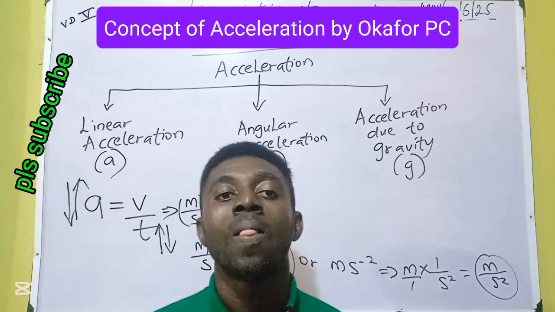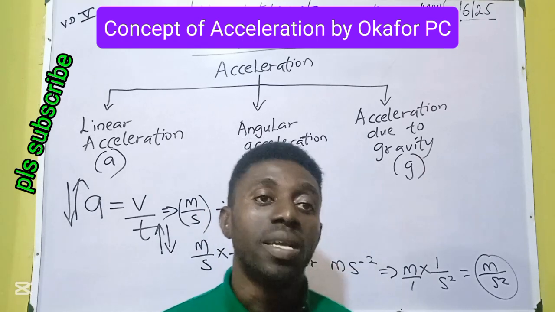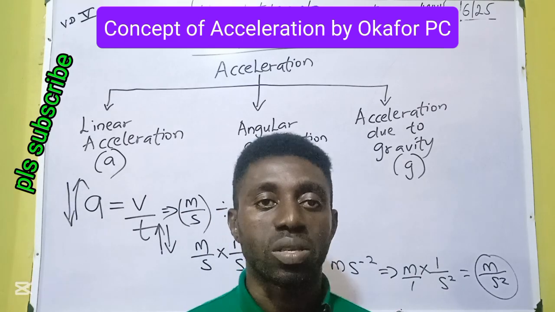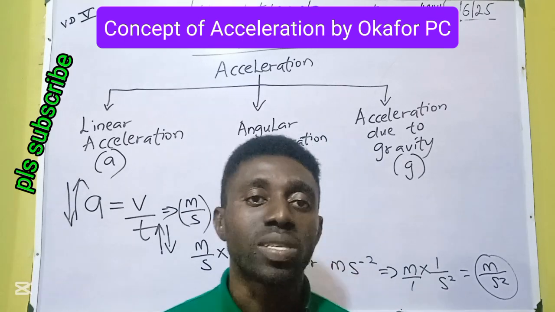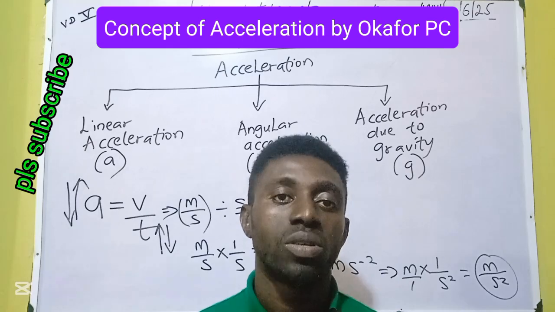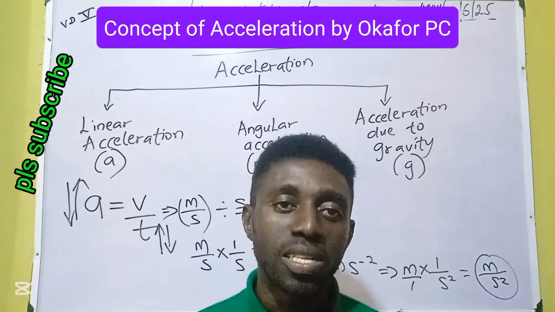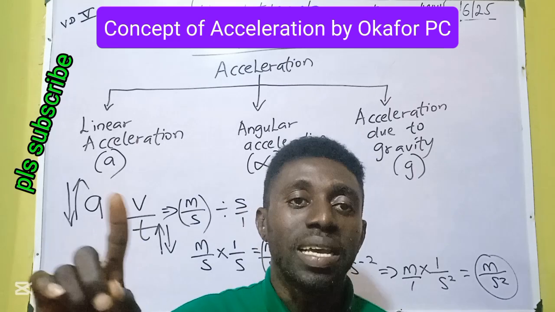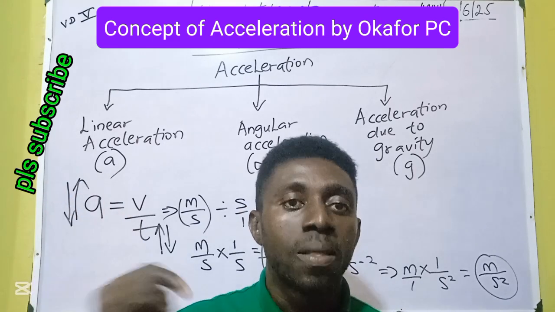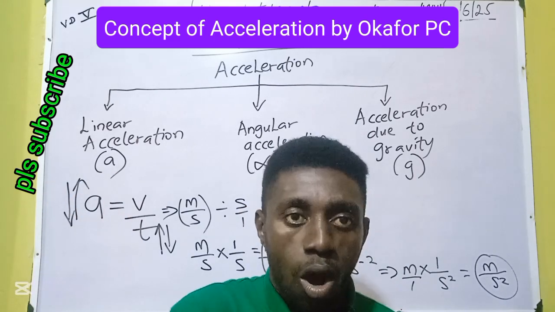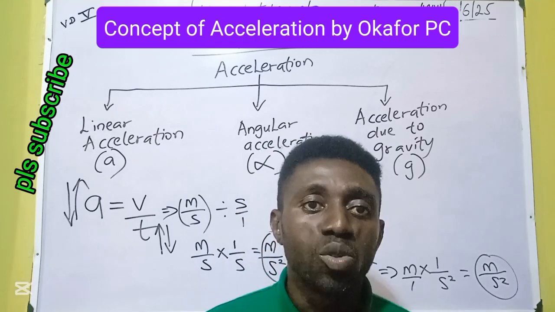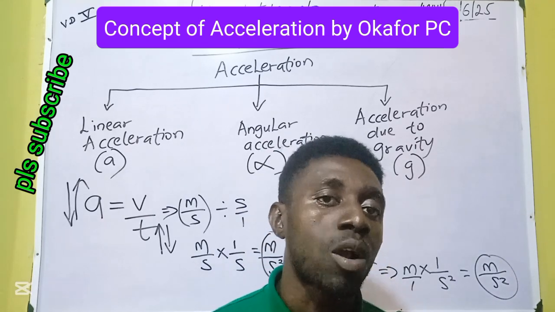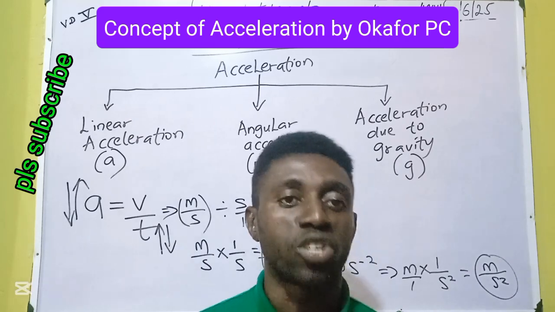So let's go to angular acceleration. This type of acceleration we see when a car enters a roundabout. This type of acceleration we see in a merry-go-round, the fun facility we call merry-go-round. This type of acceleration we see in the blades of a fan. Anything that is spinning or moving around a curve is no more linear. Therefore, its changing speed, its increasing speed is now called angular acceleration.